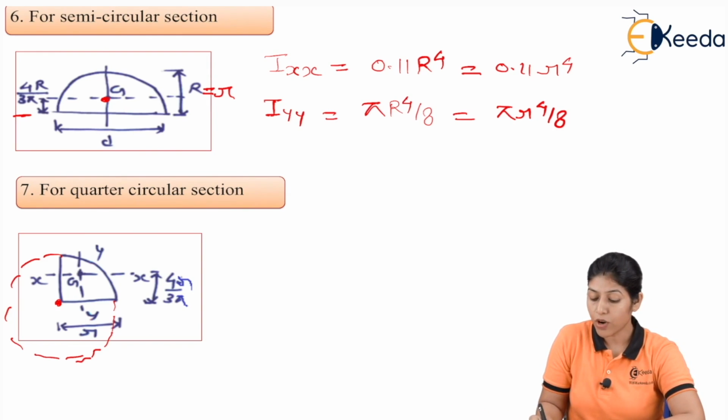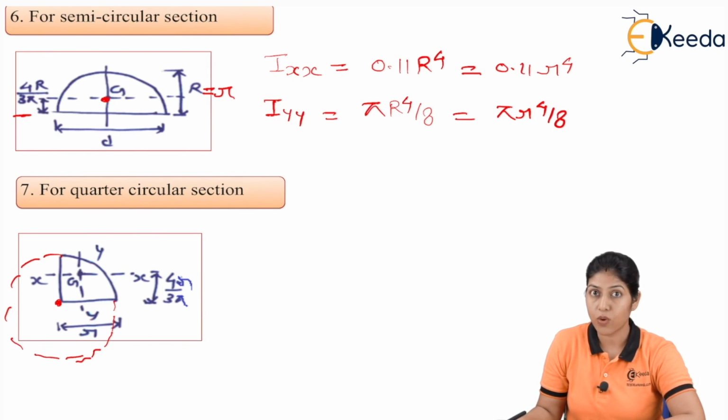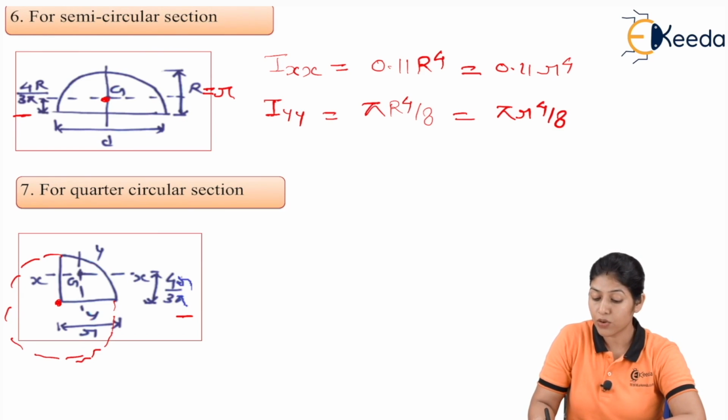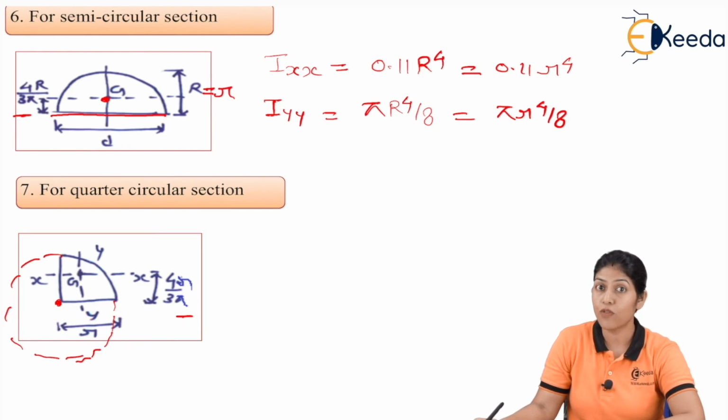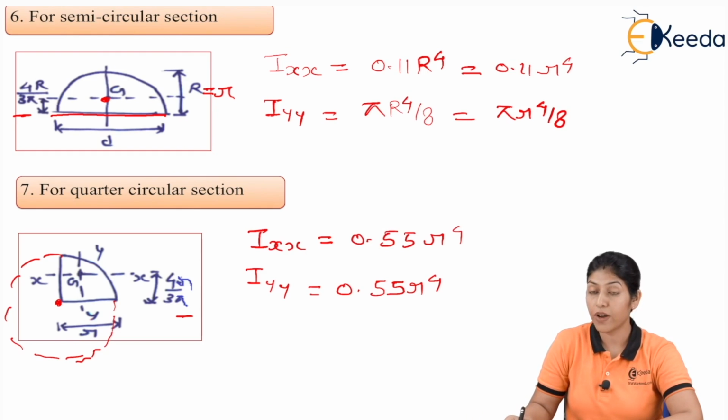And if we want to find the position or location of the centroid for the quarter circle, it is always considered at 4r by 3 pi only. So this is the location of the centroid from the x-axis or from the base, similar to the semicircle. For this, the value of Ixx will be 0.055 r to the power 4 and Iyy will be 0.055 r to the power 4. So this is about the quarter circular section.